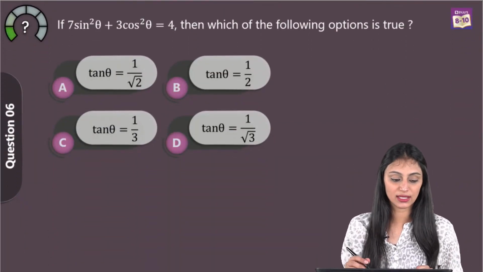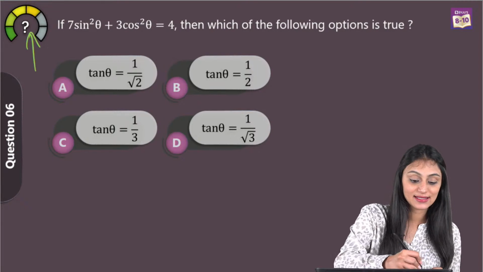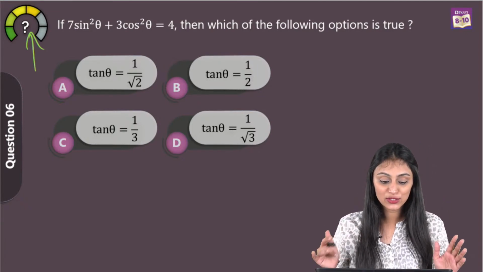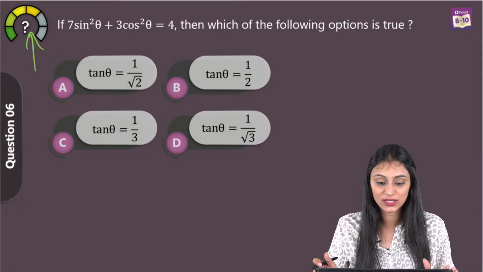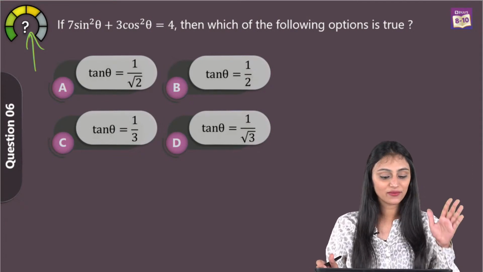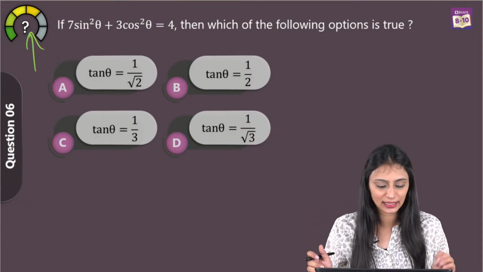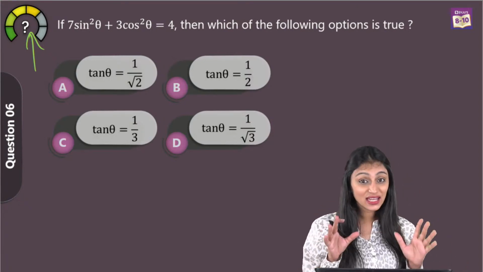So we can move ahead to the next question. That's question number 6. And we can see that this is a moderate question. If sine square theta plus 3 cos square theta equals 4, then which of the following options is true? We have all the options, and if you see, they all have got tan theta, but different values of tan theta are there. See, this is a very good question.